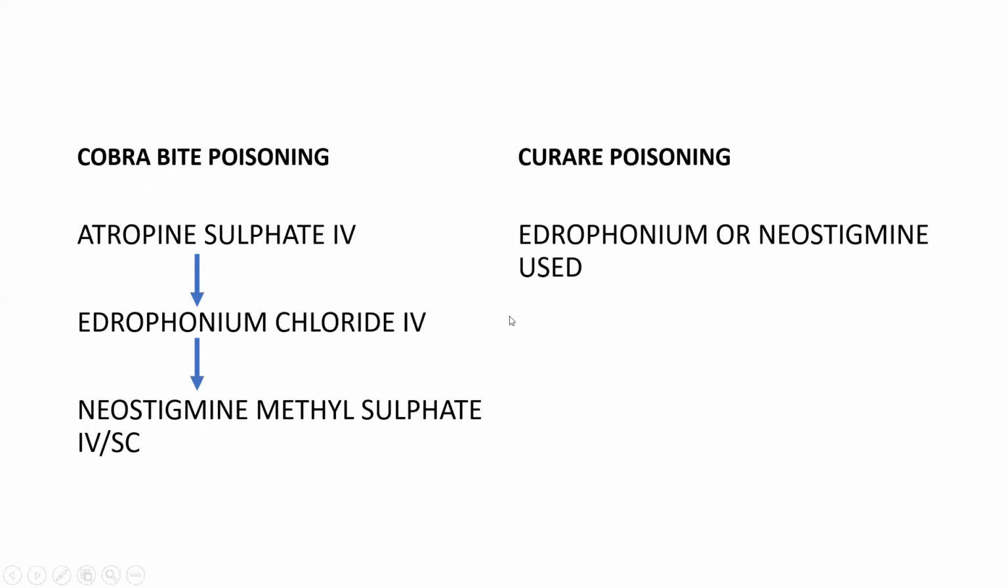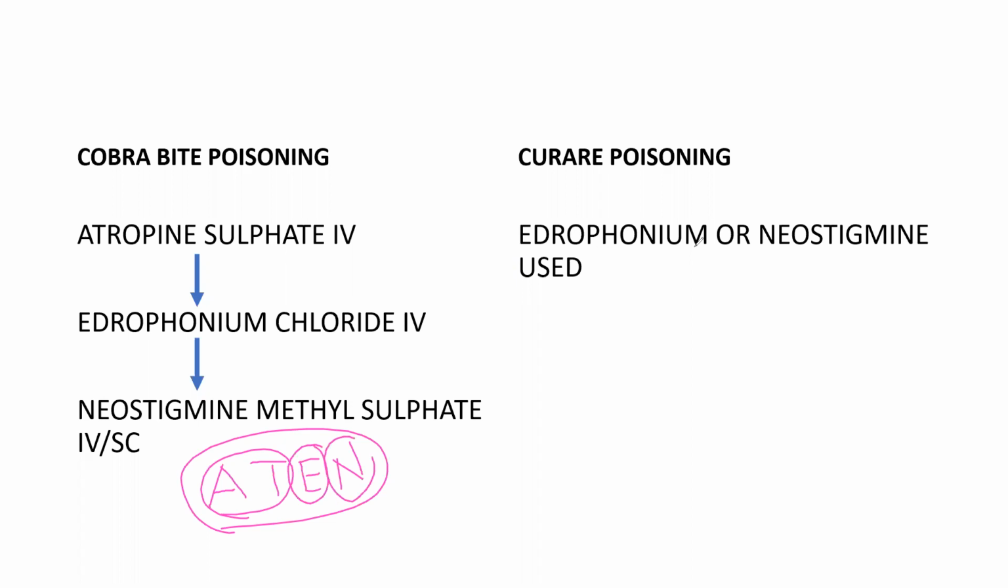So here I told three drugs, that is atropine sulfate, edrophonium, and neostigmine. I will tell an easy way to remember this for cobra bite poisoning. We can just remember it with this mnemonic, 810. So atropine, edrophonium, and neostigmine. Suppose if anybody asks you what is the treatment for cobra bite poisoning, you just remember this 810: atropine, edrophonium, and neostigmine, in the same sequence which I told.